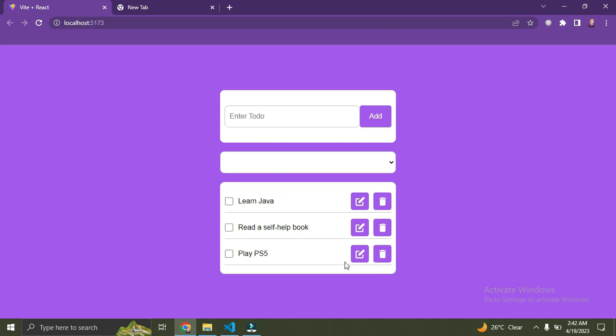By default, these to-dos are set to active. Their statuses are all active. So I could come over here and set them to completed. Let's assume I've learned Java, I've read a book. I could come over here and set these to-dos from active to completed, you get.